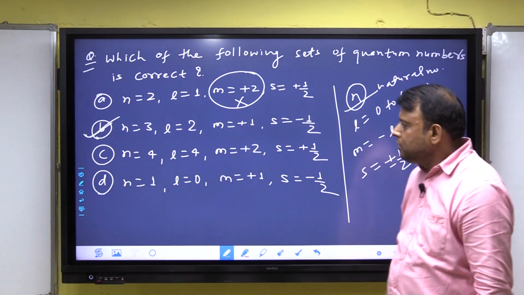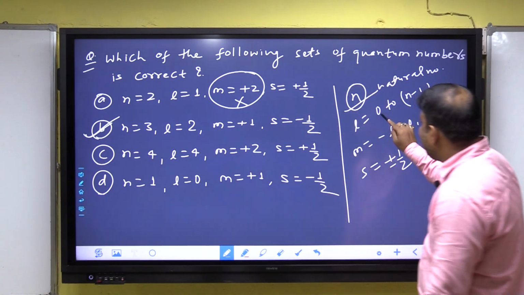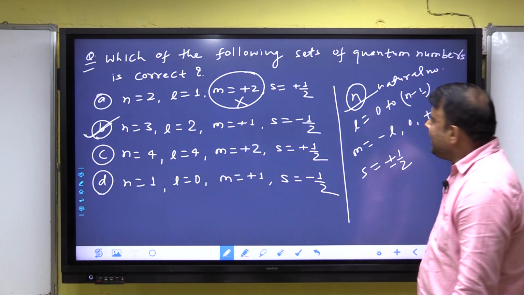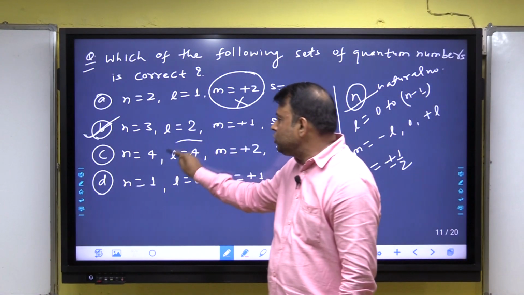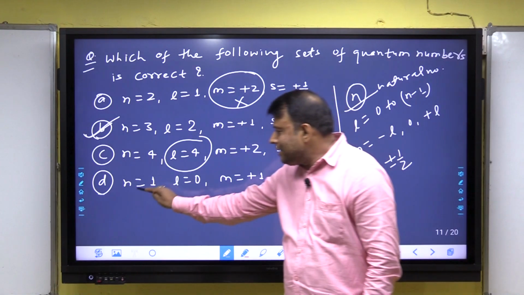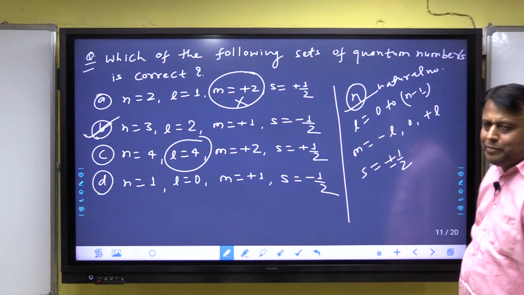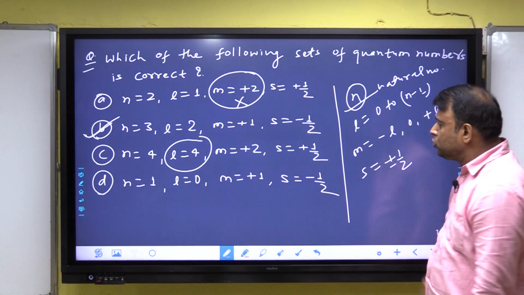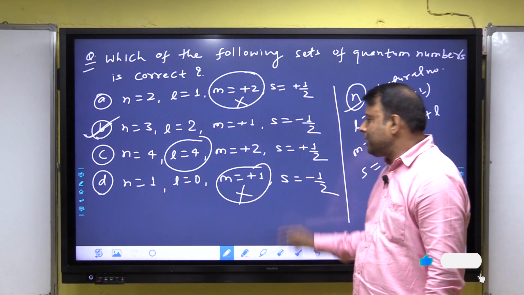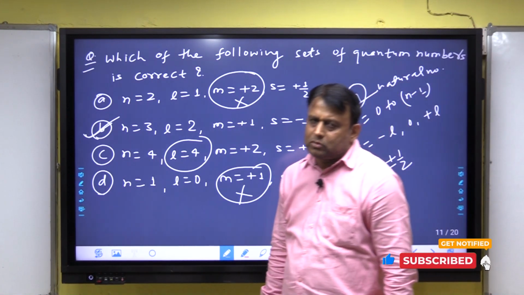Now option three: n is equal to 4, a natural number, correct. l is equal to 4? Listen, l is 0 to n minus 1, so 4 minus 1 is 3, hence 0 to 3. When n is 4, l is never 4, incorrect. When n is equal to 1, l is equal to 0, correct, because l is 0 to n minus 1. When l is 0, m is 0, hence never plus 1, incorrect. So option B is the correct answer for this question.